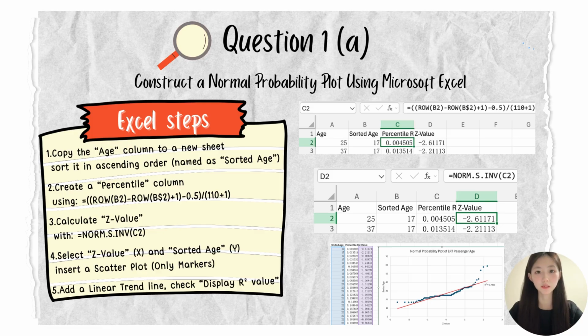Hi, I'm Tang Ray, in charge of Part A and B of Question 1. For Part A, to create a normal probability plot in Excel, first copy the age column to a new sheet and sort it into ascending order. Then, using the formula, calculate the percentile for each value. Next, compute the z-values. Insert a scatter plot with z-value as the horizontal axis and sorted age as the vertical axis. Finally, add a linear trendline and check to display the r-value.